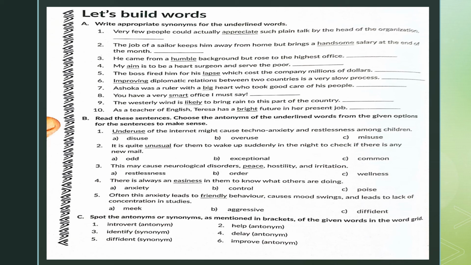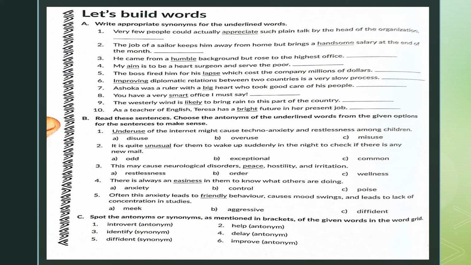The westerly wind is likely to bring rain to this part of the country. Likely means it's probably going to bring. Probably, there's a chance. So we'll write probably. As a teacher of English, Teresa has a bright future in her present job. So bright means over here promising, good. So we can replace it by promising. Teresa has a promising future in her present job. So I have helped you with finding out the synonyms of these entire 10 sentences.